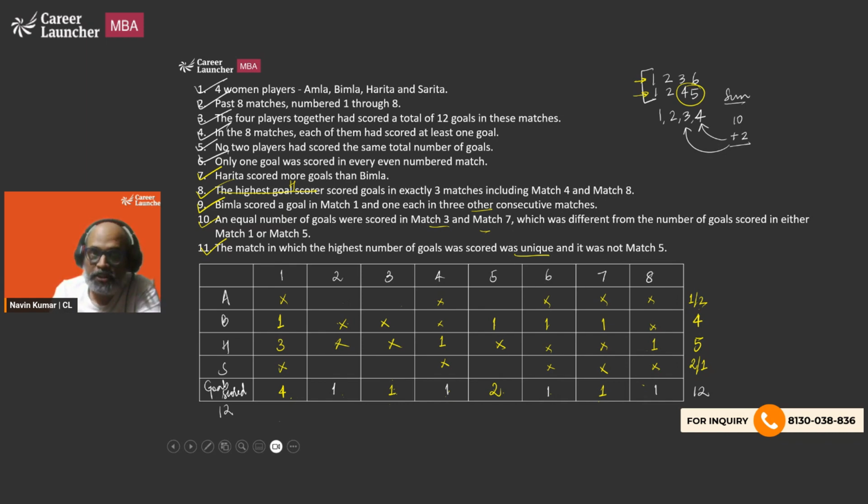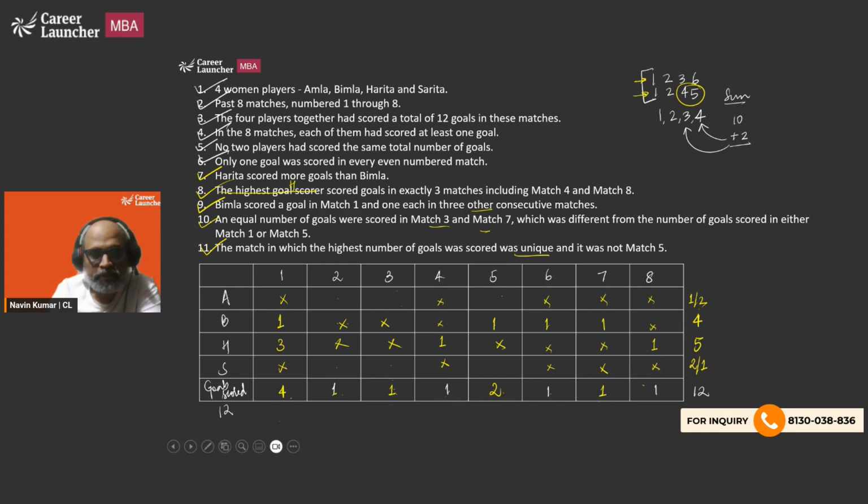In each of these 3 matches, 1 goal has to be put in. So it has a total of 1. We haven't put anything. In match number 3, we need a total of 1. We haven't put anything. In match number 5, we need 2. We have put 1 goal so far, 1 more to go. So obviously, as we thought about it, it is not going to be complete.